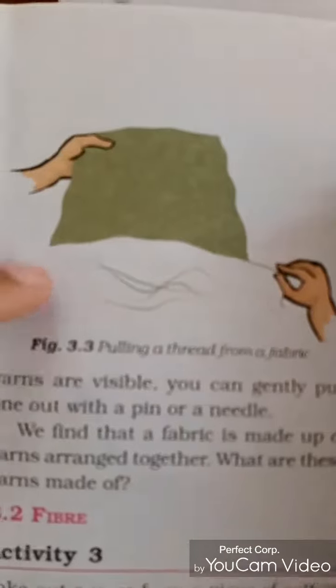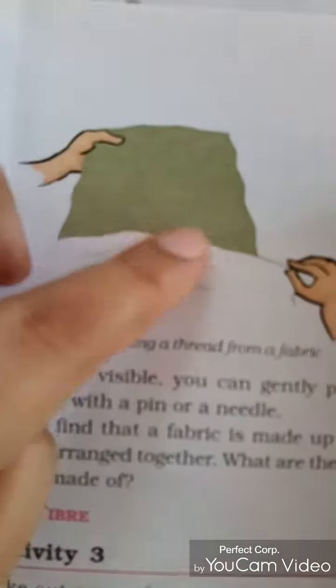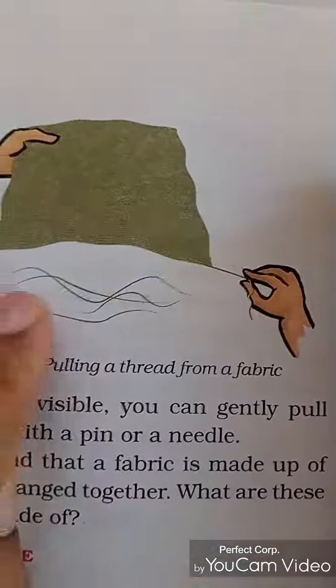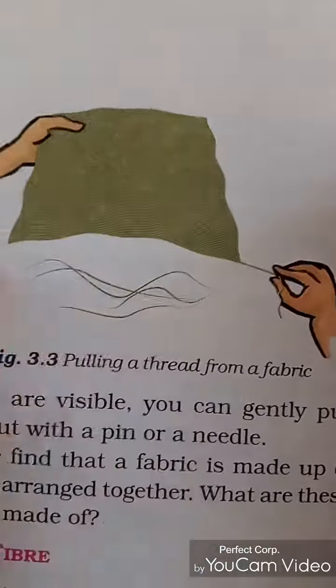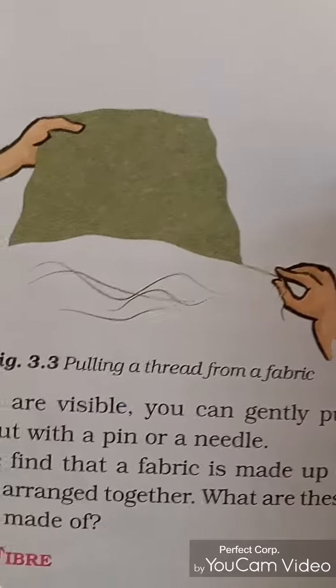Here is the picture. It is showing clothes, and when we pull one thing, a thread-like structure comes out, and this thread-like structure is known as the fiber.